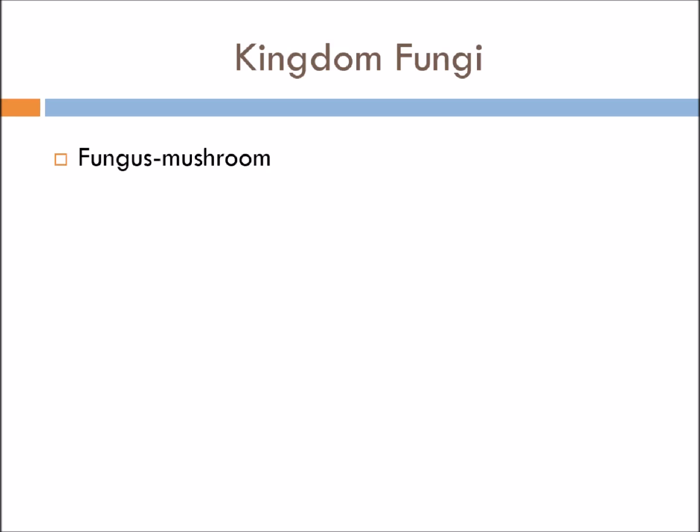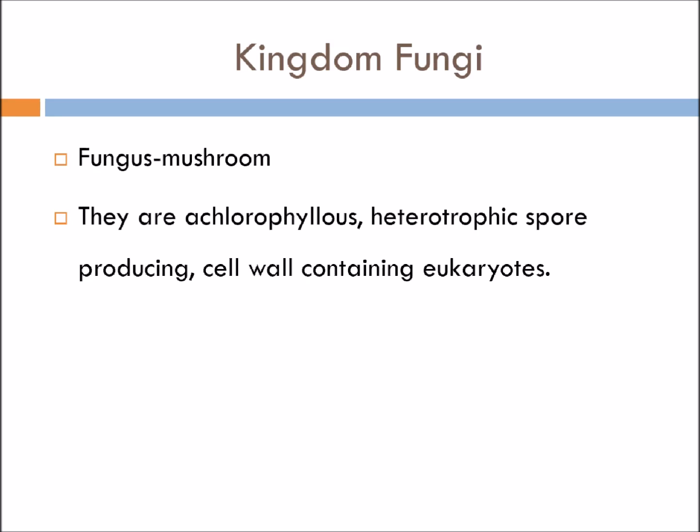So the word fungus means mushroom. They are achlorophyllous, means they do not possess the chlorophyll. They are heterotrophic, spore producing, means the reproduction is basically through the means of the spores, and they produce a varied form of spores. Heterotrophic, that is, they are dependent on other organisms.